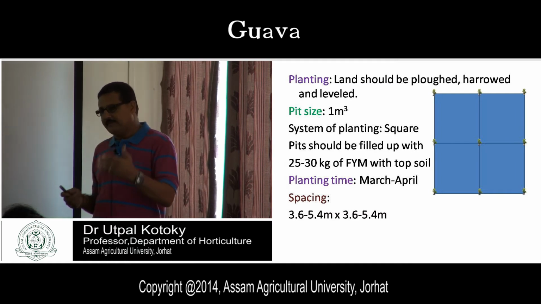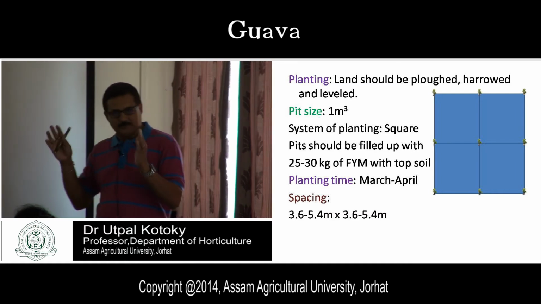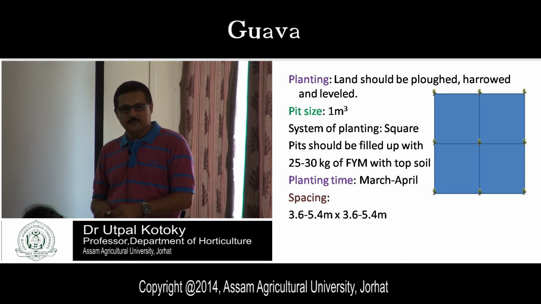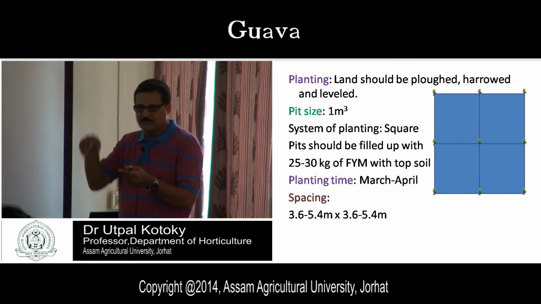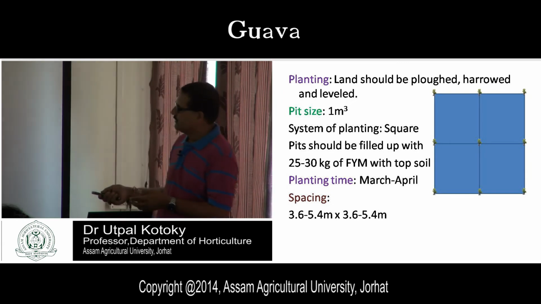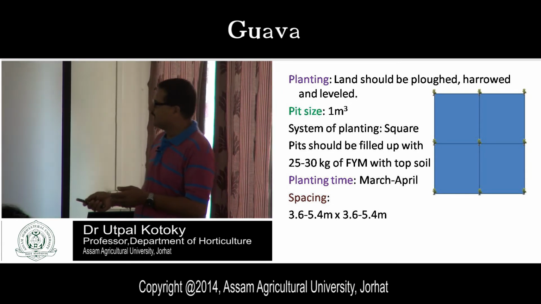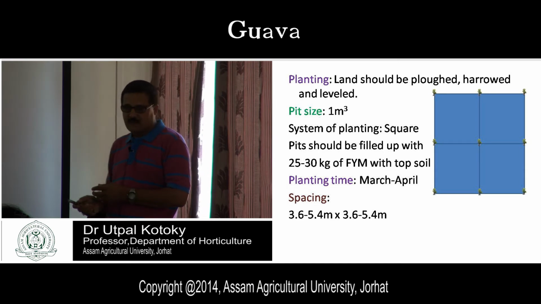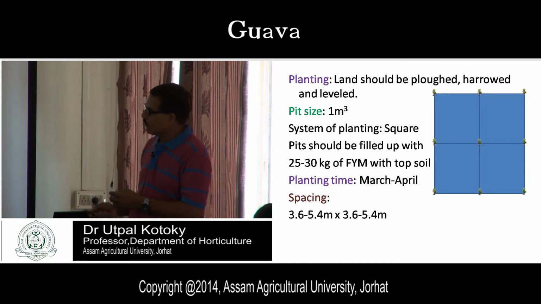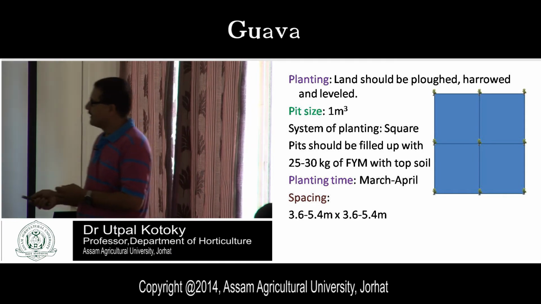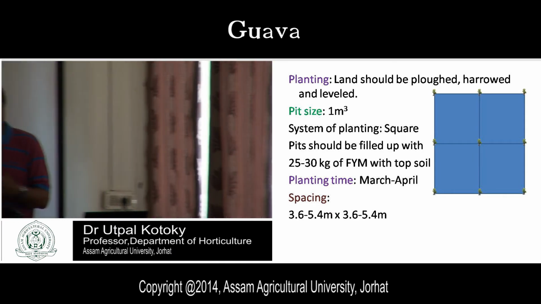How to fill up the pit? First of all, the topsoil plus farmyard manure you put at the bottom, then above that the surface soil and subsurface soil, so the soil should be reversed. Already I have told you. The ideal planting time for guava is March, April. If you want to plant in the month of March, then when should you make the pit?